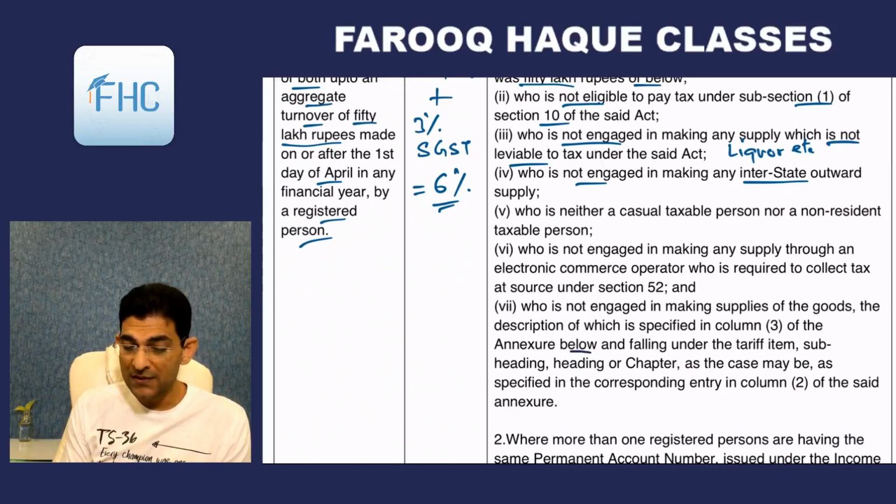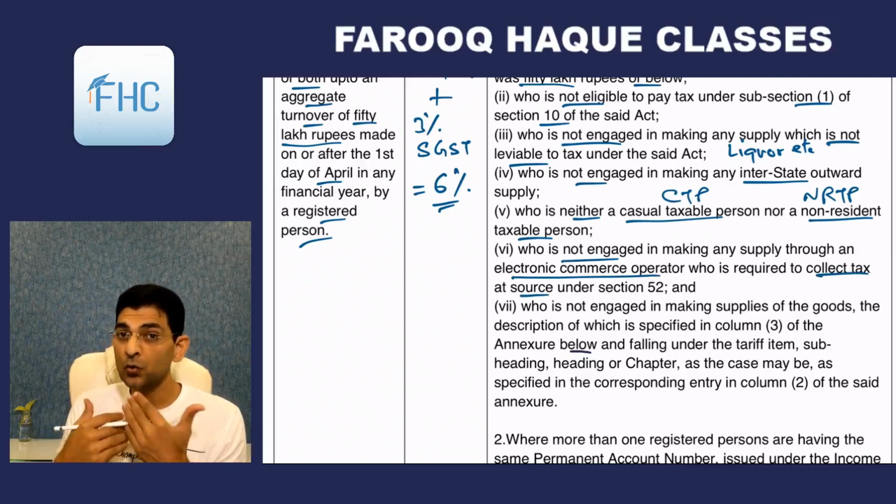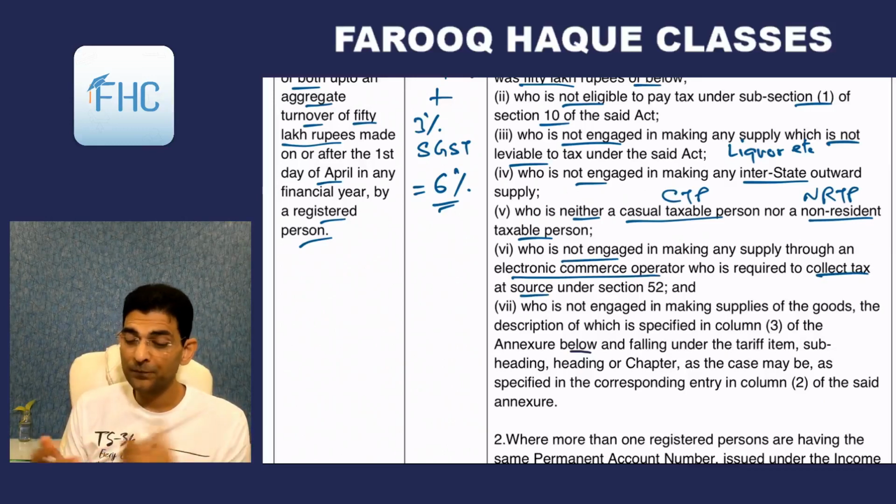Then who is neither a casual taxable person nor a non-resident taxable person. You should not be a CTP or an NRTP. This is also similar to composition levy. Then who is not engaged in making any supply through any electronic commerce operator who is required to collect tax under section 52. So you should sell on your own and not through an ECO who will be required to collect tax from you.